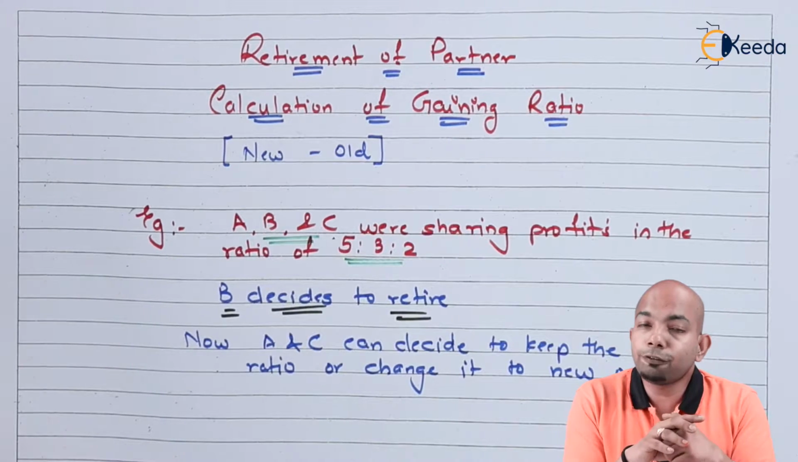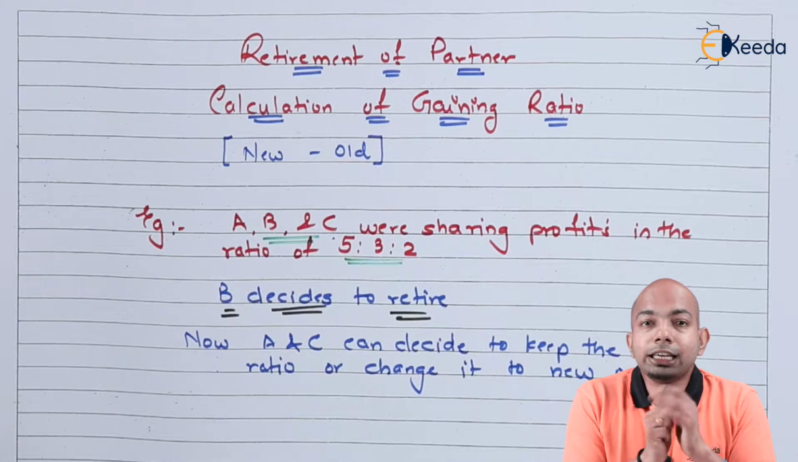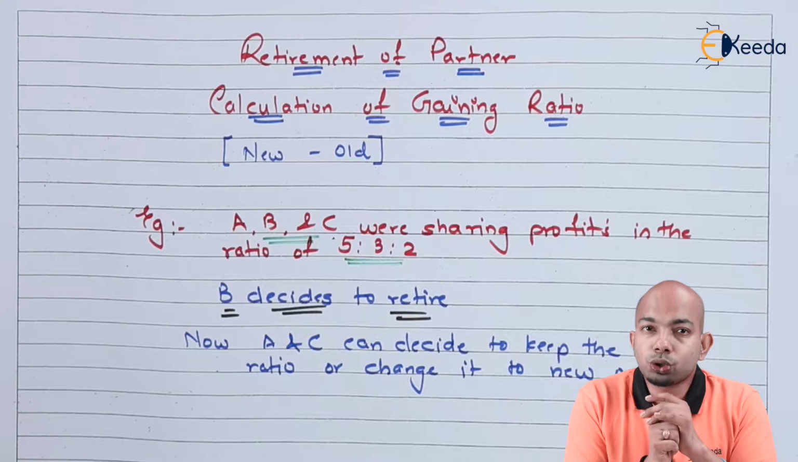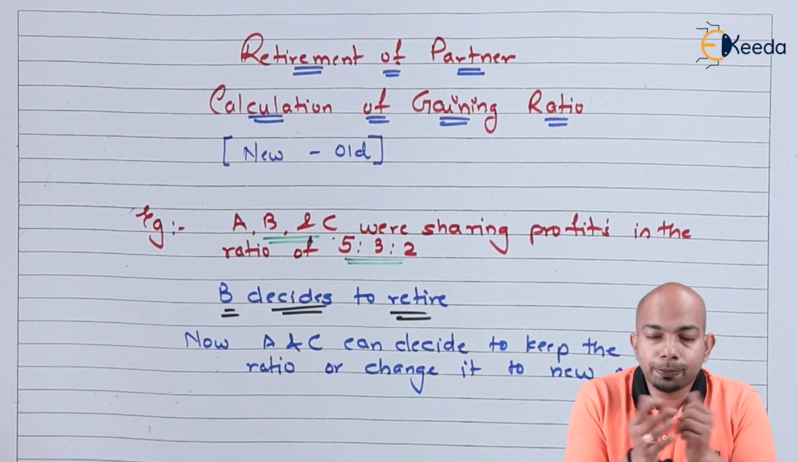So let's go ahead with the first situation where they keep the same ratio, that means 5:2. Now let's figure out what is the difference or what is the gain ratio that they have to bear here, or rather what is the gain that has arrived here.